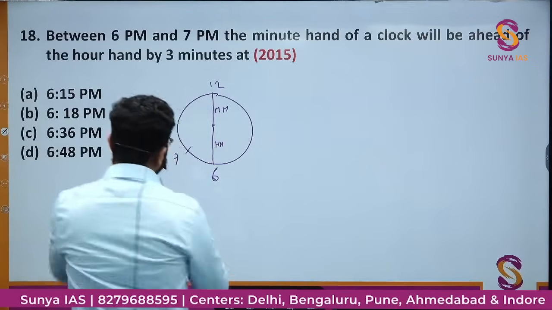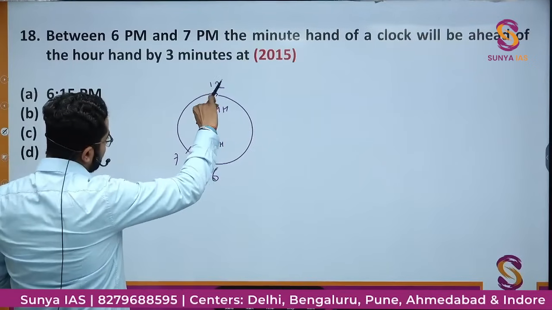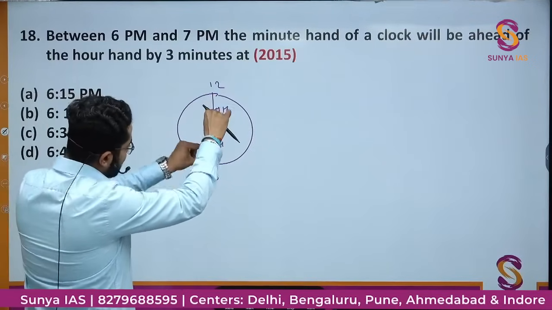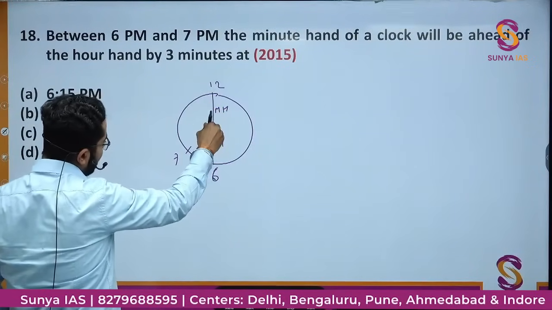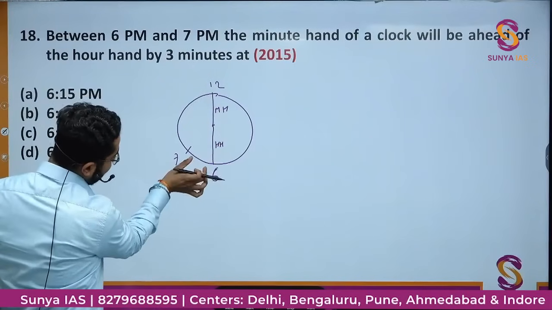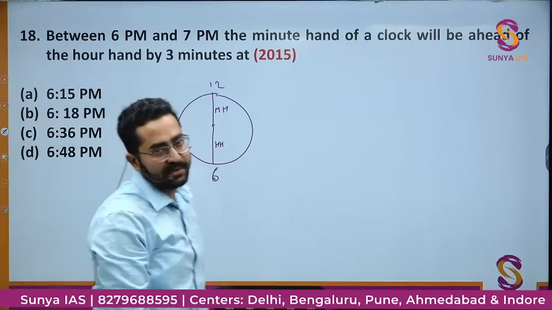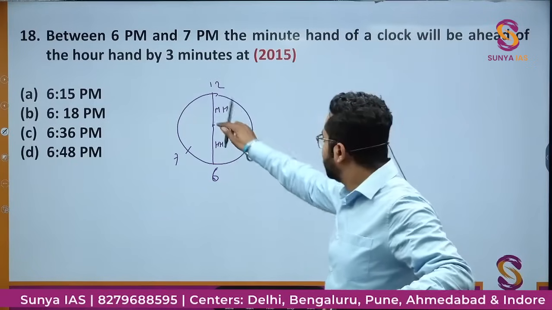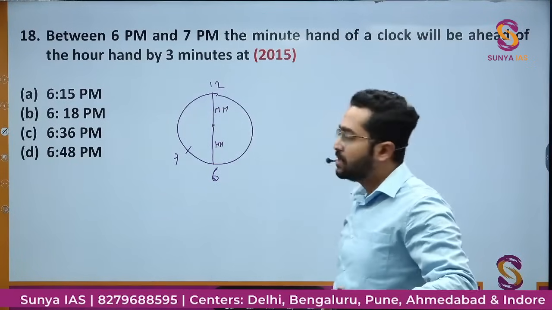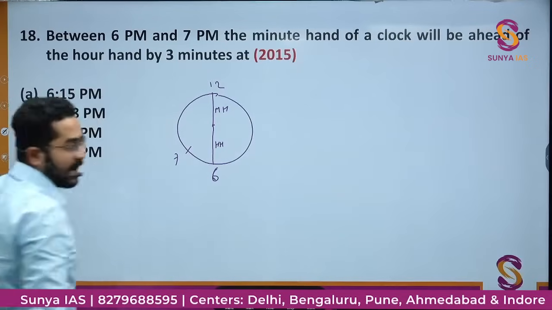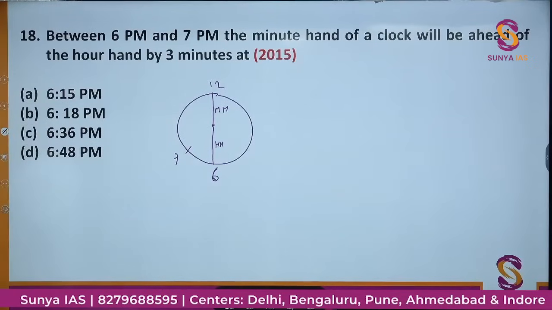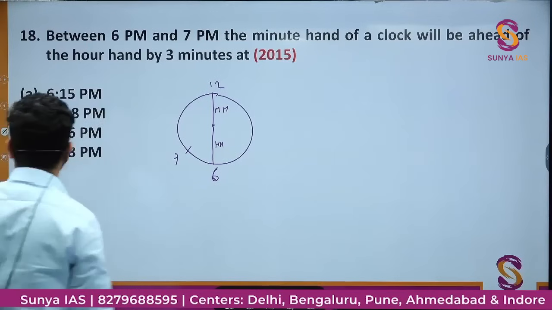That means this minute hand will move like this, like this, like this. The hour hand will also move at its own speed, and there will be a time this minute hand will coincide with the hour hand, and then again it will move, so that there will be a time gap of 3 minutes between the minute hand and the hour hand. It will move like this and go ahead. So first I'll calculate the time when this minute hand and hour hand will coincide.